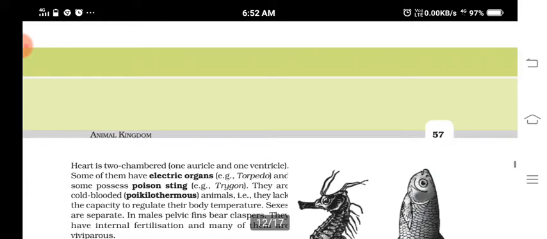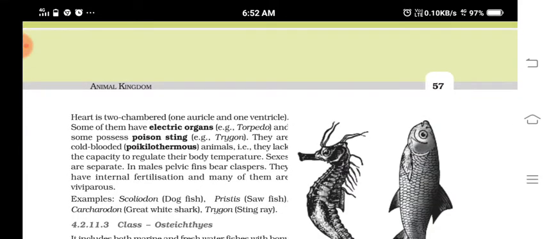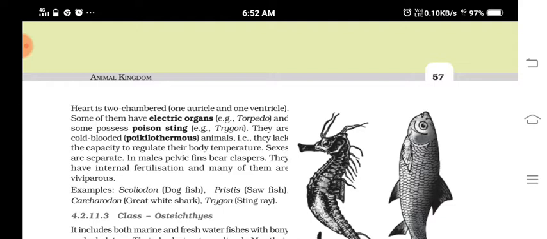Then the heart is two-chambered; fishes are having a two-chambered heart. Then some of them are having what? Electric organs. Electric ray, have you heard? It can produce electricity. And some are poisonous; they are having a poisonous sting.